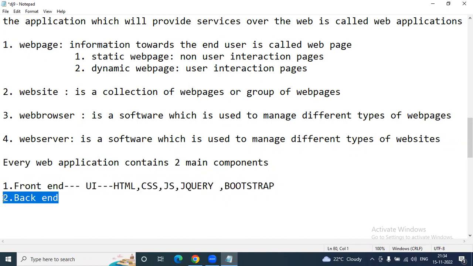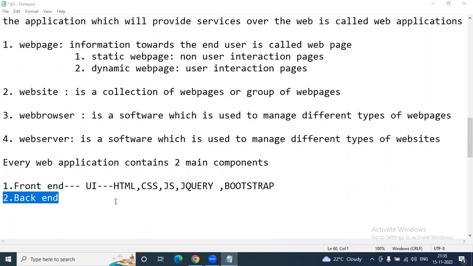And coming to the backend, it is also very important. Backend means it is the technology used to decide what you want to show to the end user on the front end. So the backend is responsible for generating the required response to the end user, which is going to be displayed by the front end. The backend will decide what response needs to be provided to the front end.